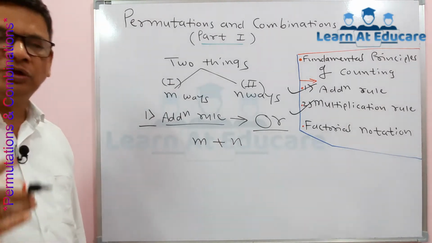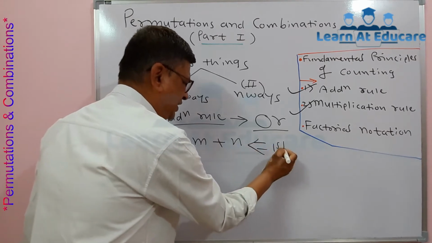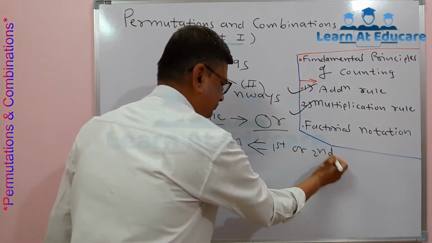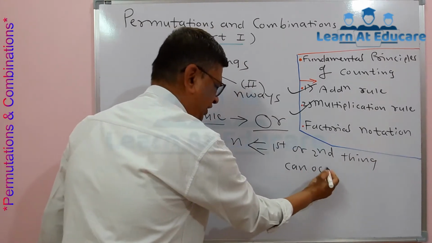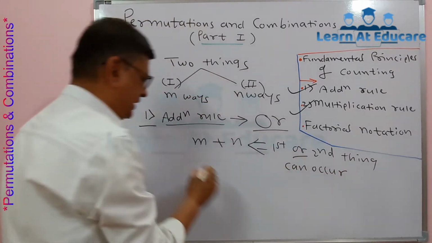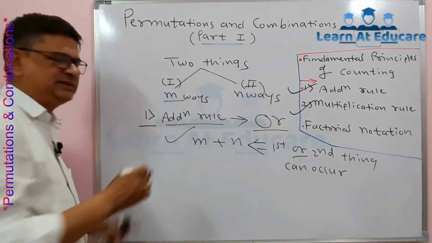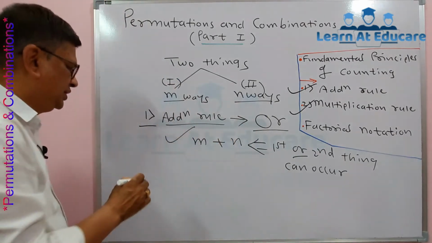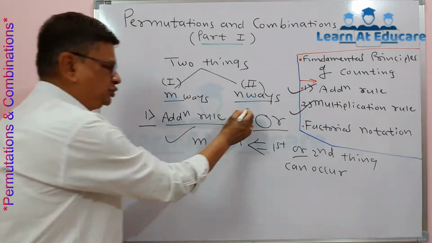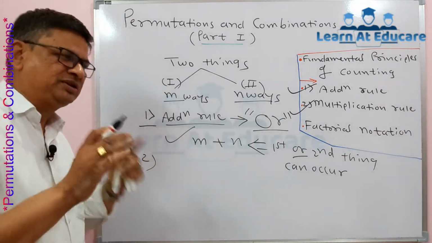That is the total number of ways in which the first or second thing can occur, where separately the number of ways are m for the first thing and n for the second thing. This is the addition rule. It is used for or, meaning either/or, that is, first or second thing.